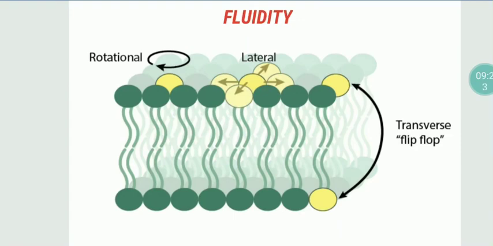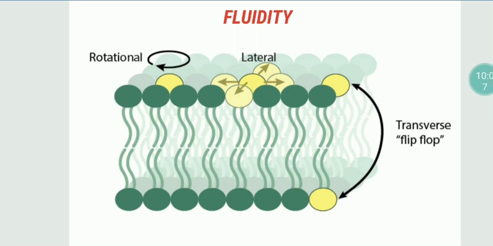So, what is fluidity? The ability of phospholipid molecules to move around their own axis, known as rotational movement, or within the same leaflet from one place to another place, known as lateral movement, or between the two leaflets as a flip-flop movement. This ability of the phospholipid molecules to move is known as fluidity. Because of this fluidity, we can explain several things that happen inside the cell.